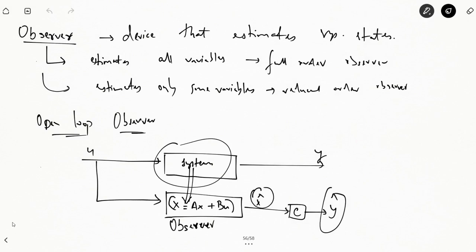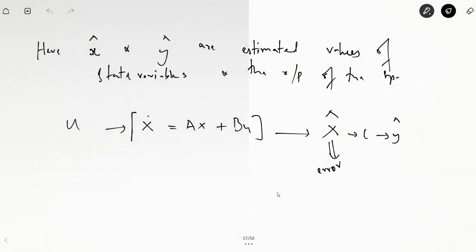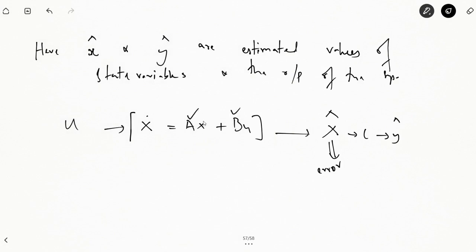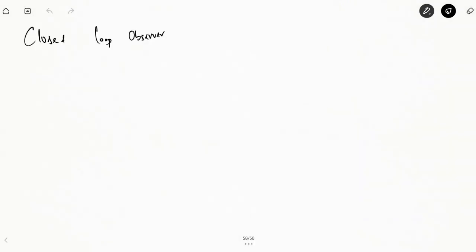ठीक है, observer is a device that will help us estimate the values of the state variables from the knowledge of input and or output. Right? In case of open loop observer, we simply feed the information of u to the system model, to the state model of the system. यहाँ पे हमें a भी पता है, b भी पता है, u भी पता है, so we can estimate the values of x. Fine. Once we have the knowledge of x, we can then say what will be the value of y cap. So this is an open loop observer. There is no mechanism in which we can predict accurate readings. It will give us error prone readings. So we will be designing closed loop observers.